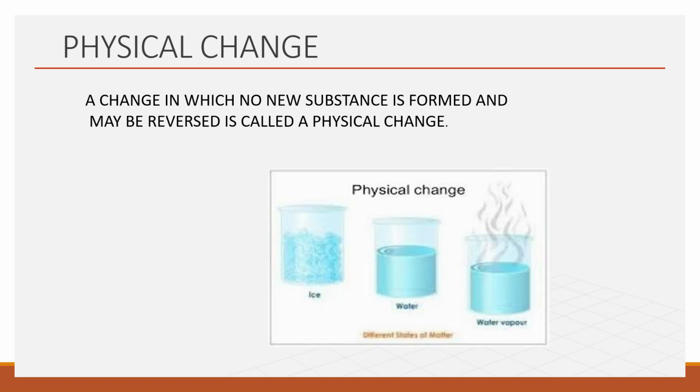As you can see from the picture, water in the solid state, which is ice, when it melts, changes into liquid state, and when liquid water boils, it changes into gaseous state. So here only the state of the substance changes and the substance remains the same. This is a very common example of physical change.